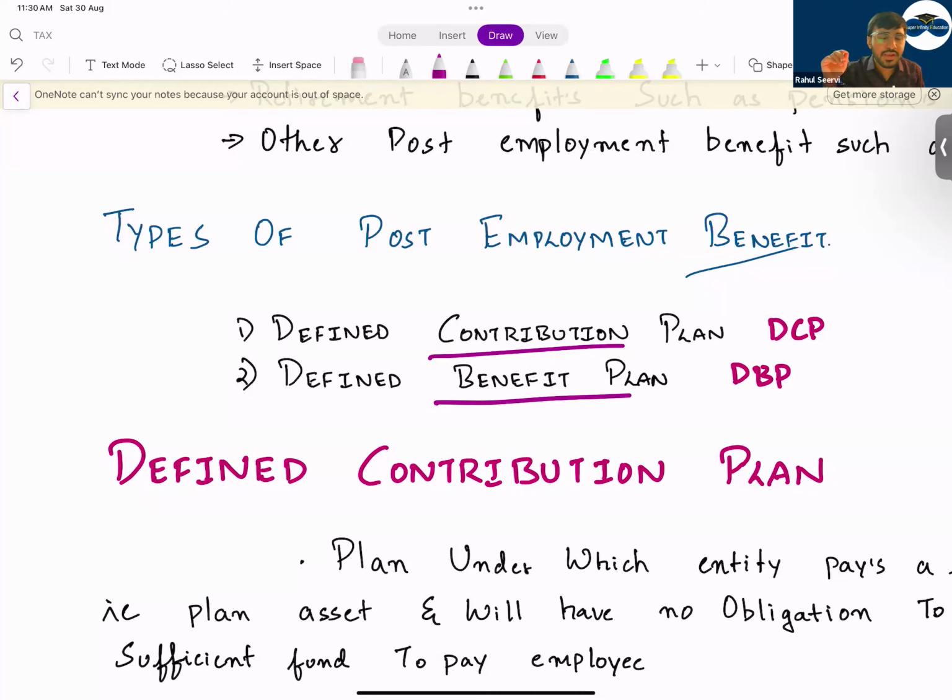But the benefit which you'll be getting after 20 years will be fixed. The company will say, after 20 years, this is the amount which you'll be getting. In that case, we say it's a defined benefit plan. In a defined benefit plan, the risk is taken by the employer, not by the employee. So that is the reason that every year the company will keep on investing the amount so that they meet the goal or the target.